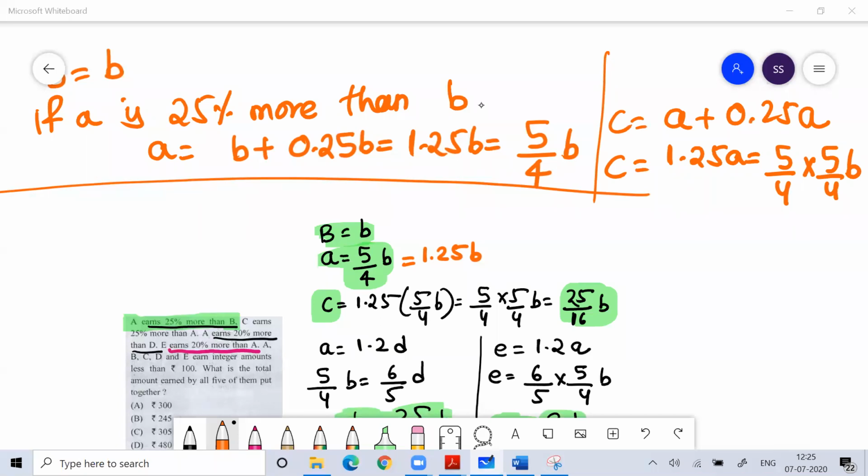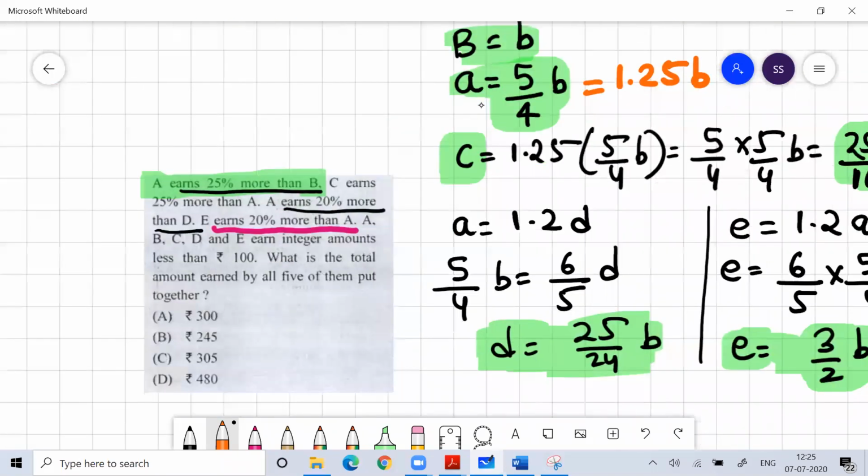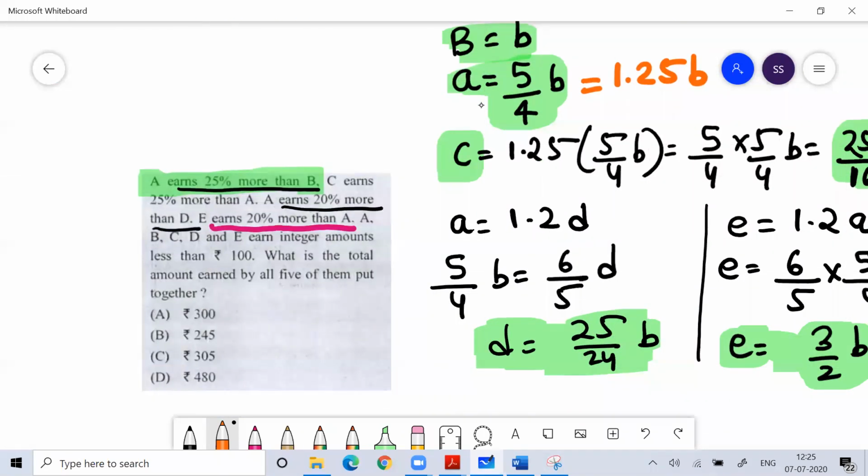And you get the value of C. Once you get the value of C, you can find the value of D. So what is the value of D?